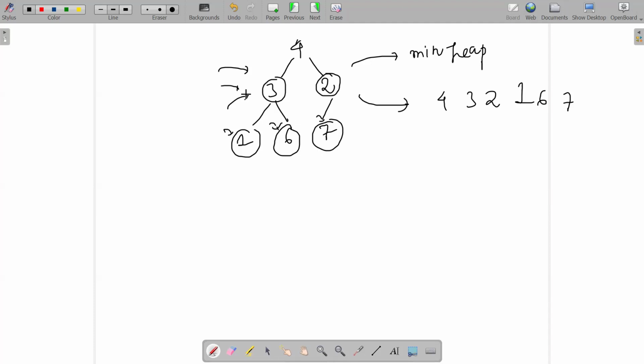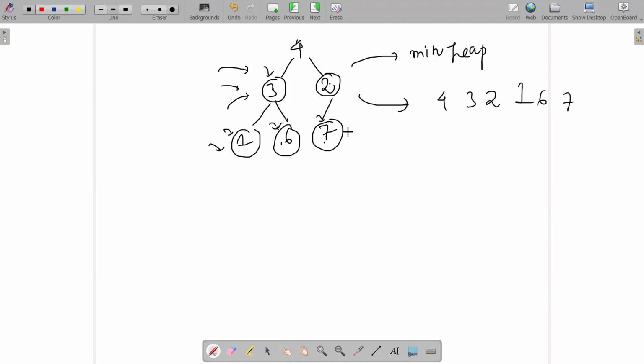Whatever sub heaps you are having, suppose the sub heap that is starting off from 3, 1 and 6, this is not a min heap initially. Though 2 and 7 is an initial min heap, there is no guarantee that it would be a min heap. So what I would start doing is, leaf nodes are always min heaps in nature.